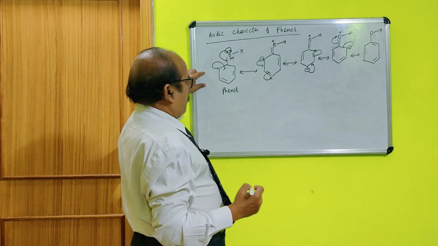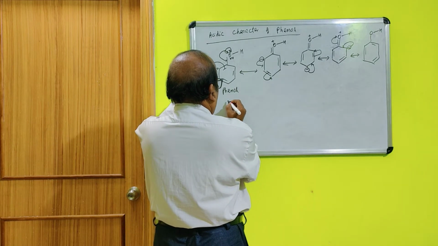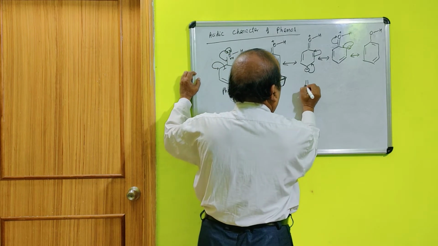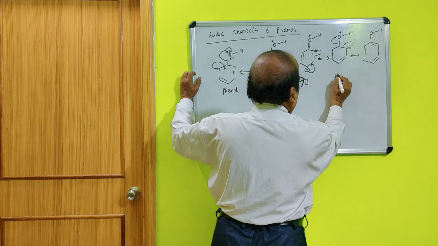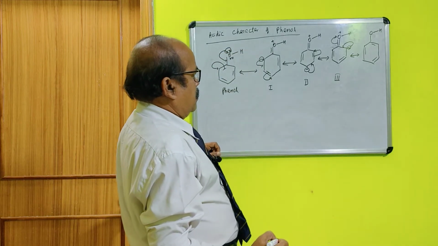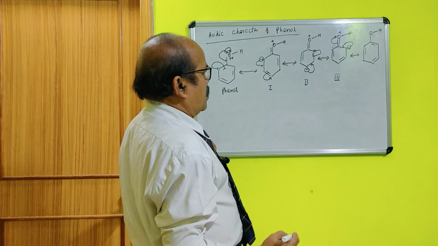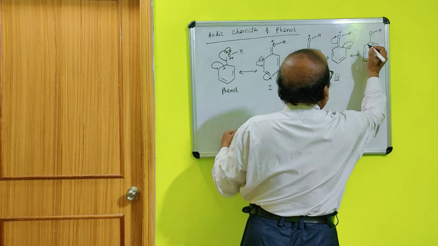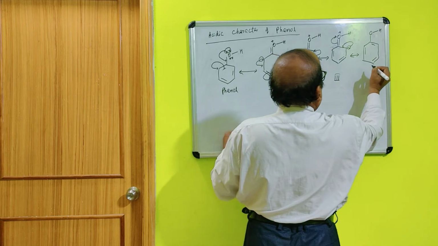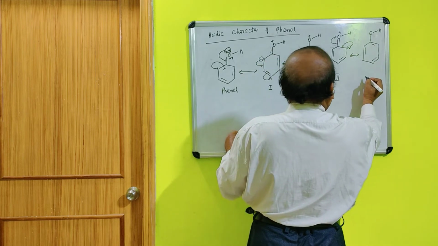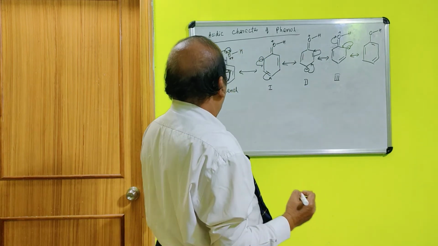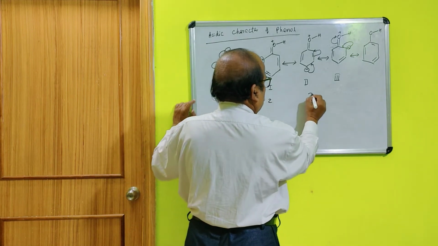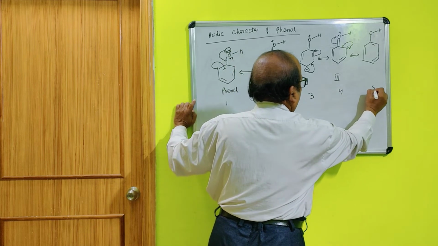We have started from phenol. It will be one resonating structure, this will be another, this will be another. There are 3 resonating structures, or if you say this is one structure, this is 2, this is 3, this is 4, this is 5.